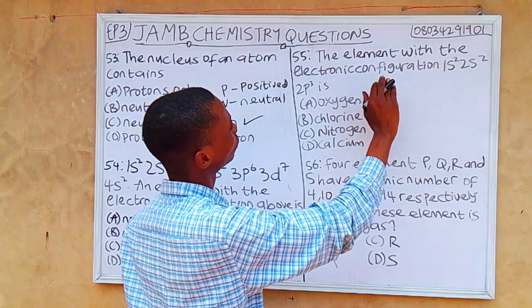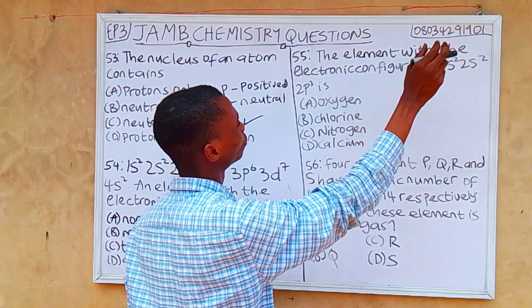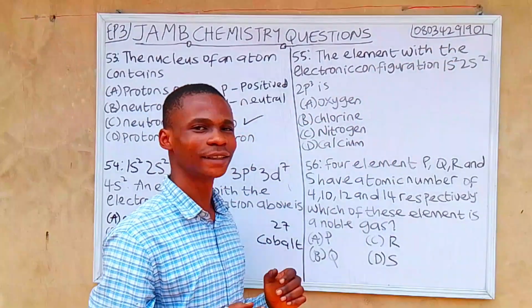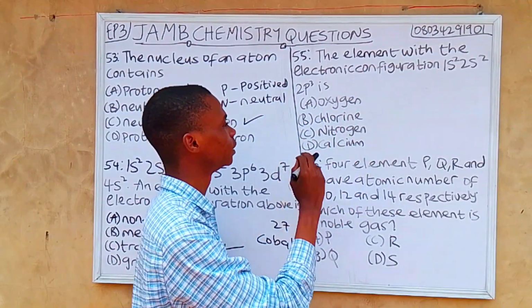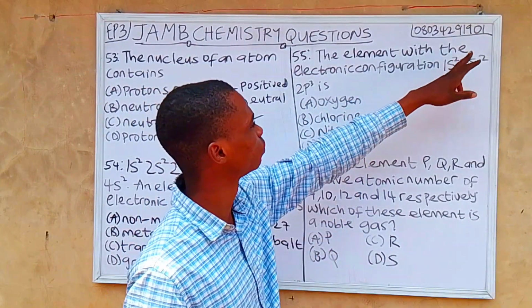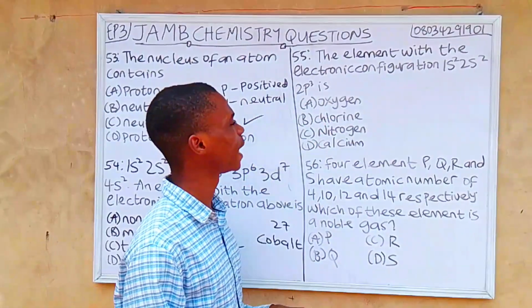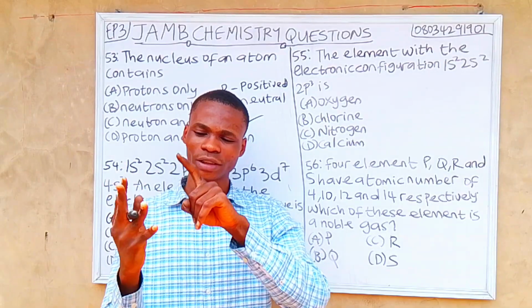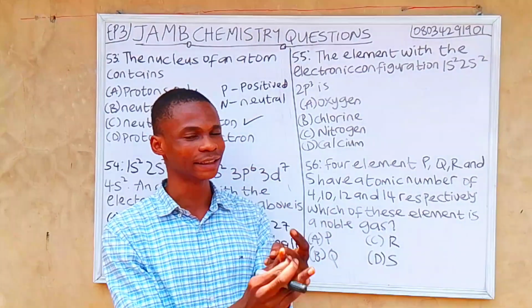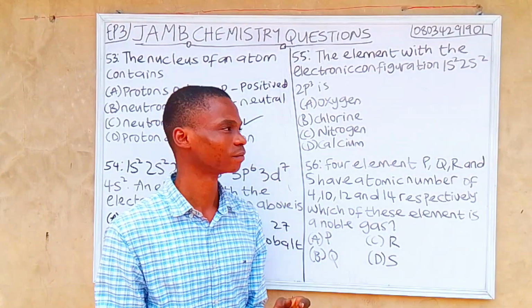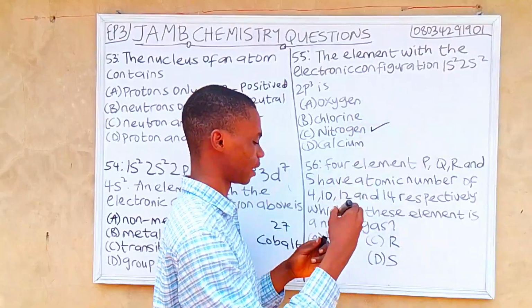The element with the electronic configuration 1s2, 2s2, 2p3 is A oxygen, B chlorine, C nitrogen, D calcium. So we have 2 plus 2 plus 3 will give us 7. And if you count, we have hydrogen, helium, lithium, beryllium, boron, carbon, nitrogen, which is the 7th. So nitrogen is the 7th.